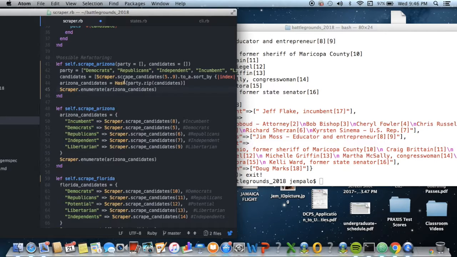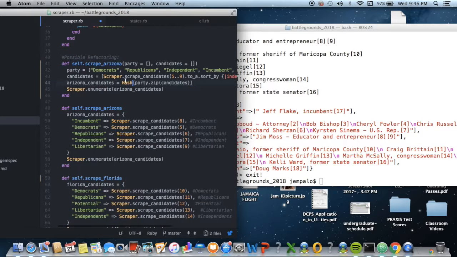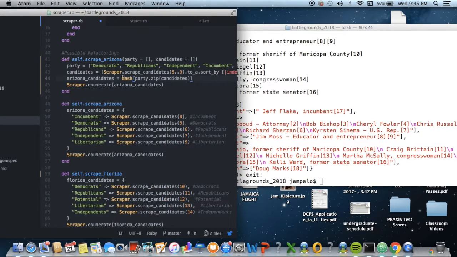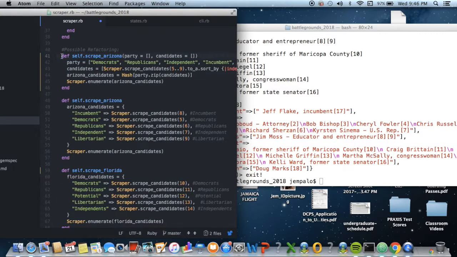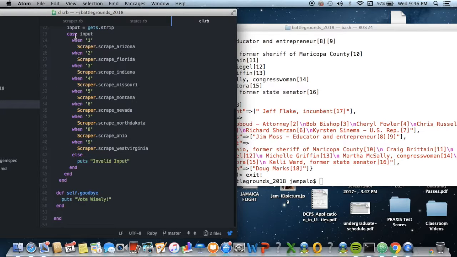If I do it this way, where I have an array for my parties and an array for my candidates, it would still give me pretty much the same amount of lines of code. So I'm tabling that for now, but so far my scraper methods work, and I'm able to call them in the CLI pretty successfully.